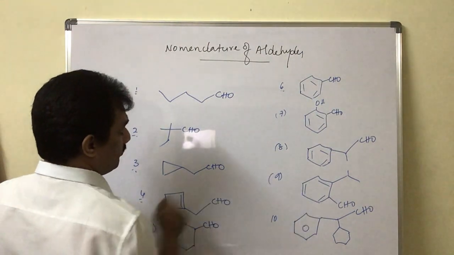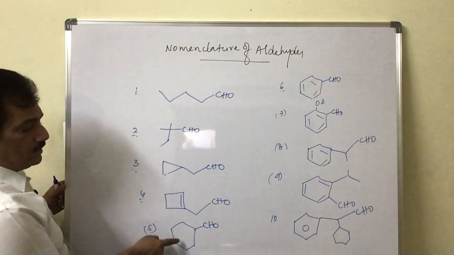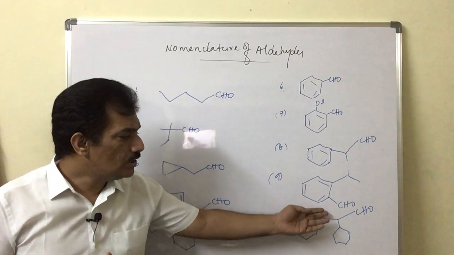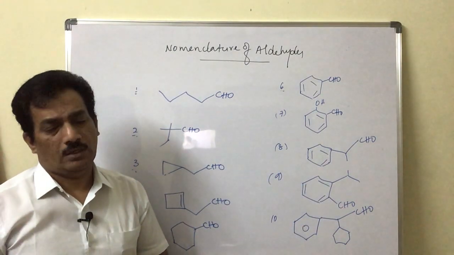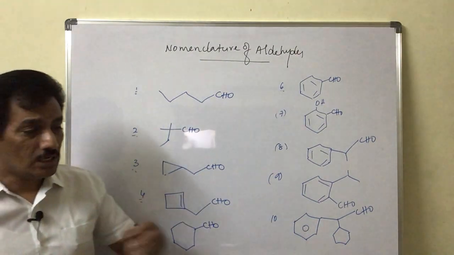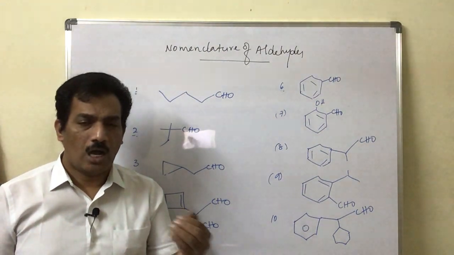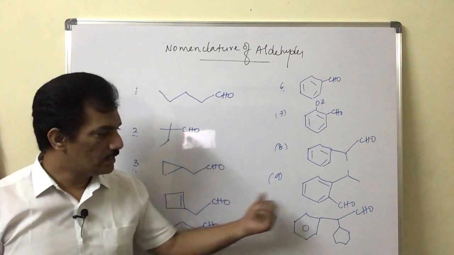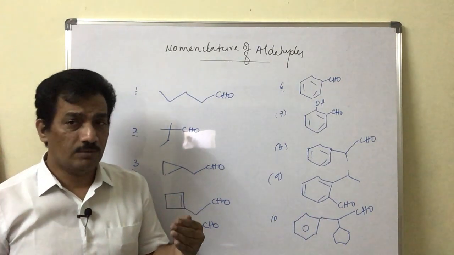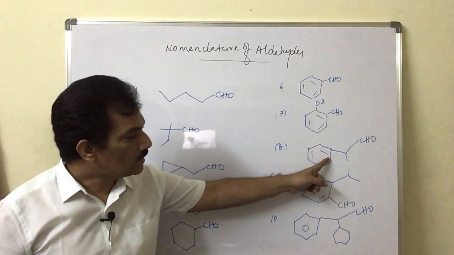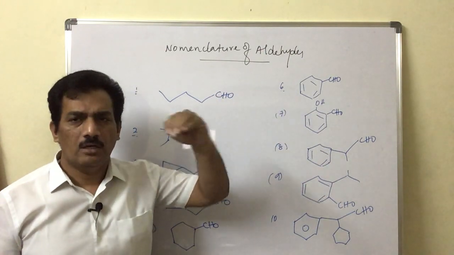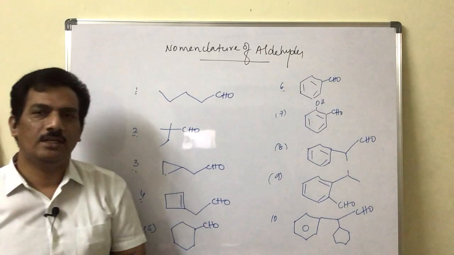Clear? In case if you are having any doubt related to this, that is cyclic aldehydes, cyclic alkyl group when present in the aldehyde molecule, or when benzene ring is present in aldehyde group, then you go for the previous session where we are giving the general naming for the cyclic aldehydes as well as aryl aldehydes. Aryl aldehydes are different from aryl substituted. This is aryl substituted, but this is aryl aldehyde.